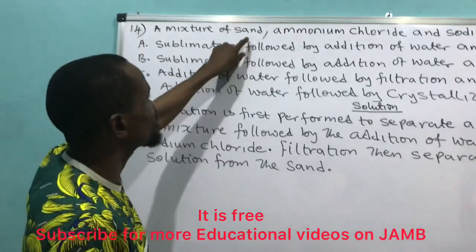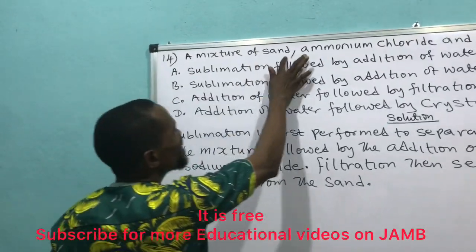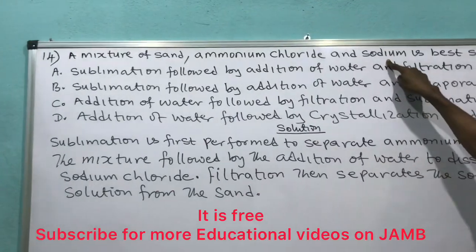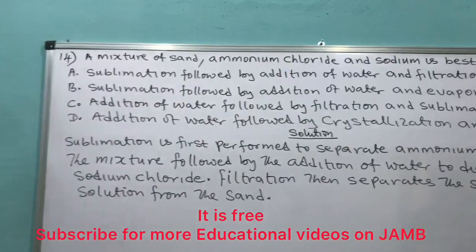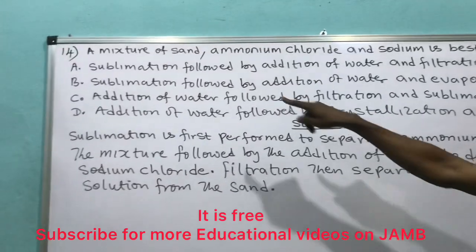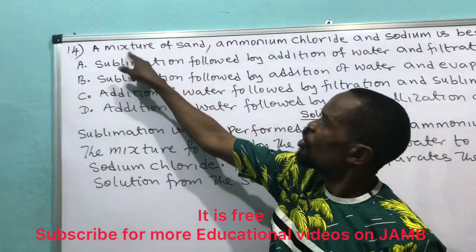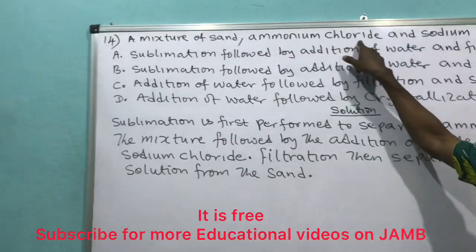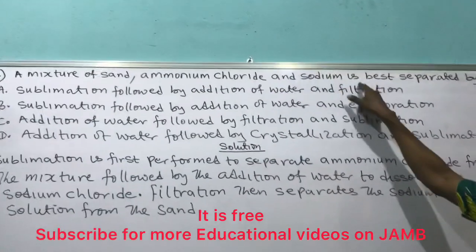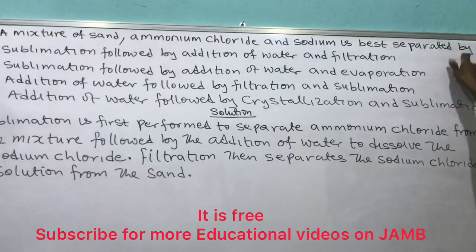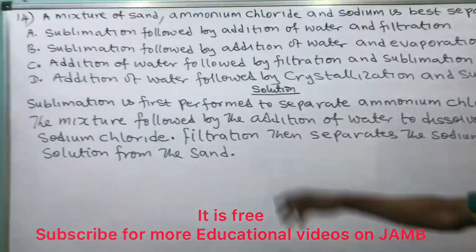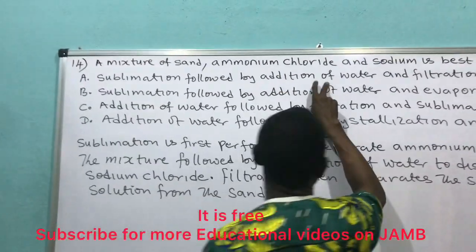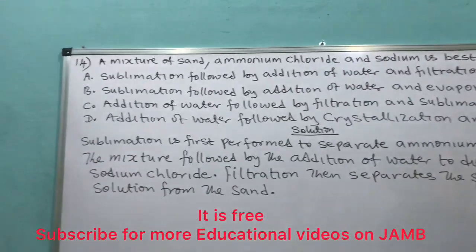A mixture of sand, ammonium chloride and sodium chloride is best separated by what? Look at the question. Option A: sublimation, followed by addition of water and filtration.